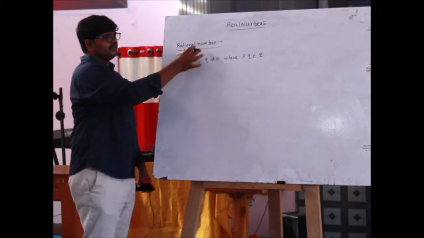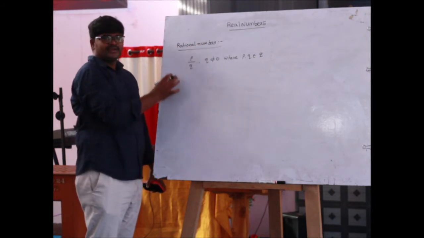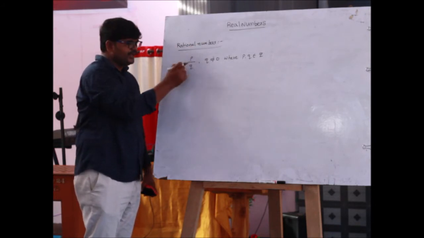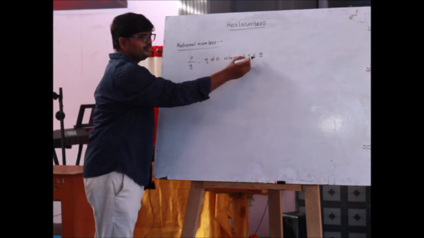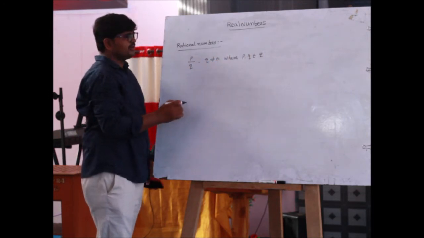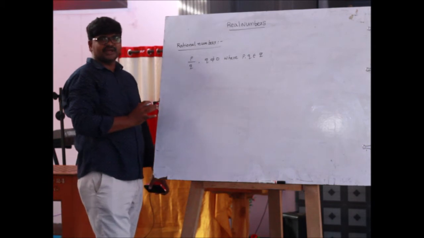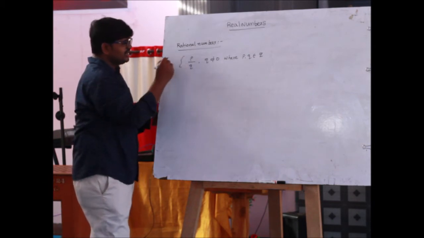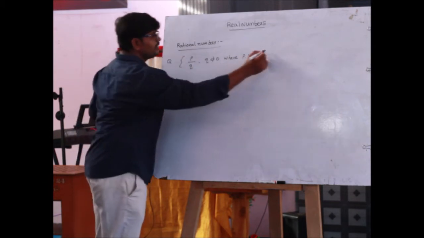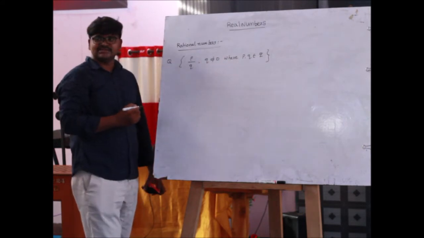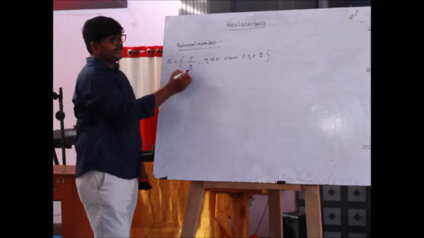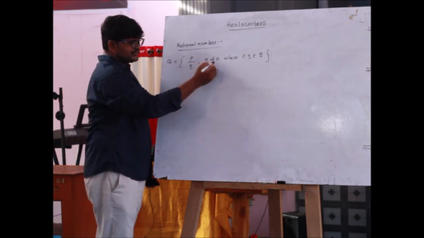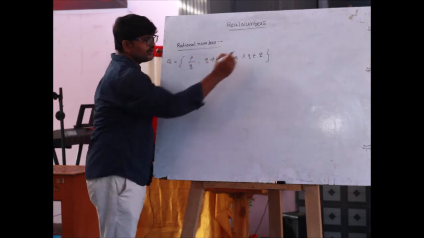Once again, the set of rational numbers means numbers of the form p by q, where q is not equal to 0 and p, q belong to Z, are called the set of rational numbers. The set of rational numbers is represented by Q, where Q equals p by q, q not equal to 0, where p, q belong to Z.